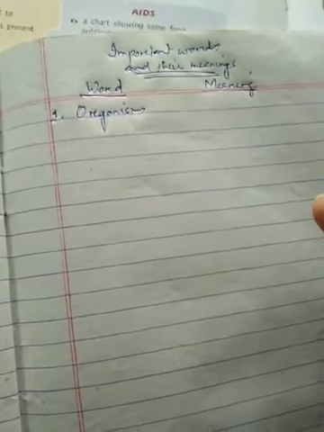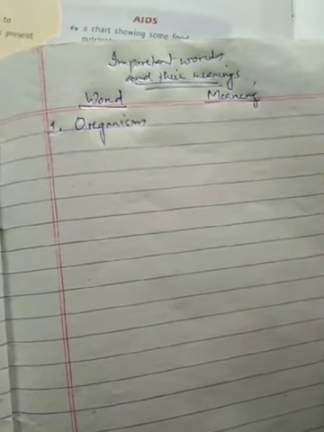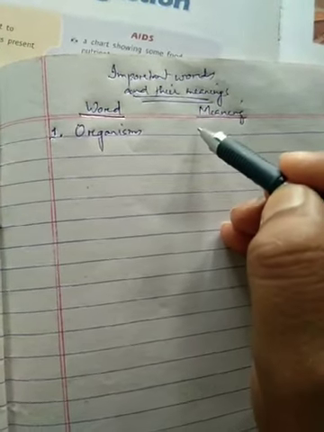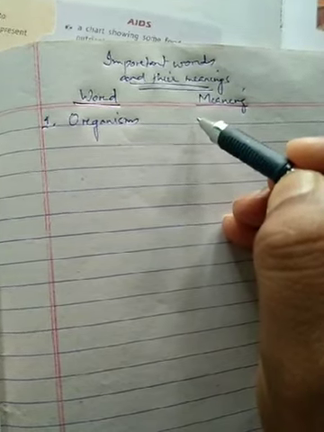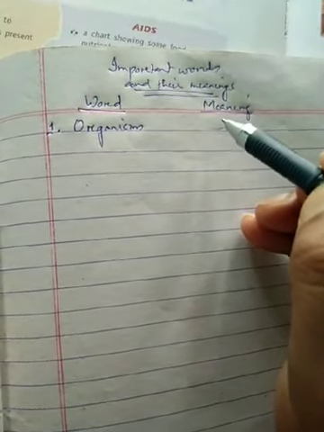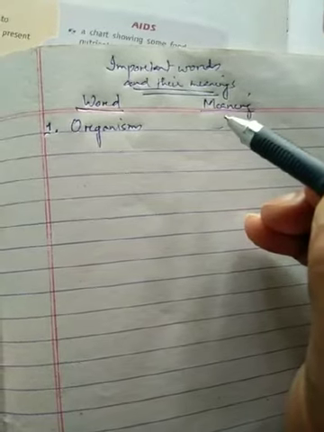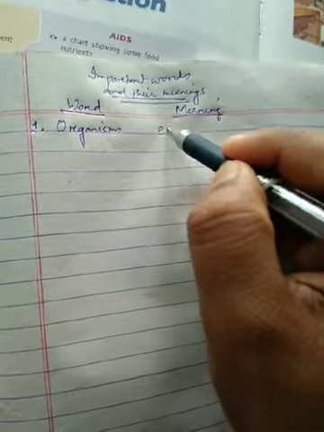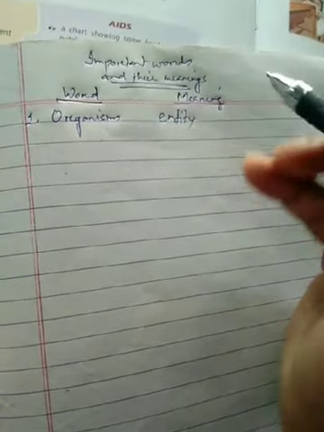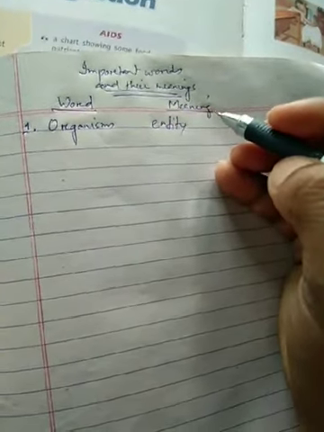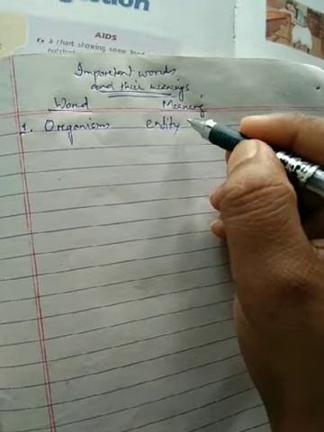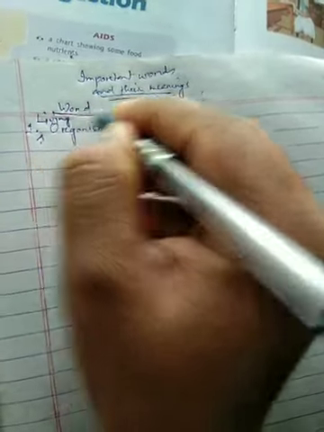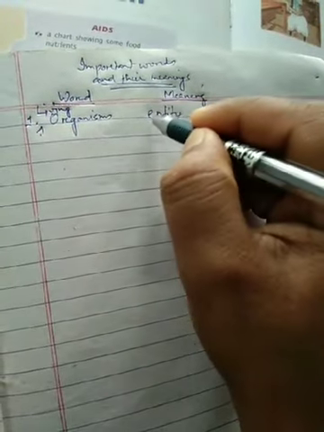These are very new words which you need to know in later classes also, but for the time being I am giving you the meaning. You may write the meaning in Assamese or Hindi, whichever language is preferable for you. Actually I will write it in English, like entity. If I write in Assamese, I will write living organisms. Sorry, here you write living organism.